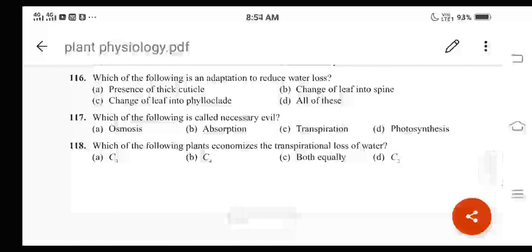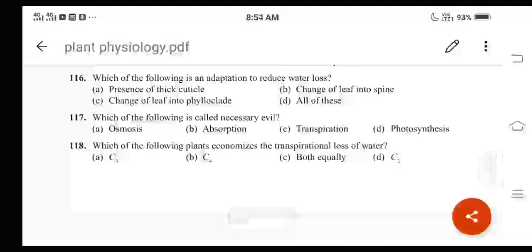What is the important point here? A C4 plant loses only half as much water as a C3 plant for the same amount of carbon dioxide fixed. You can refer to the concept, transpiration and photosynthesis, a compromise, on page number 189. So for question number 118, what is the correct answer here? Option B is the correct answer.